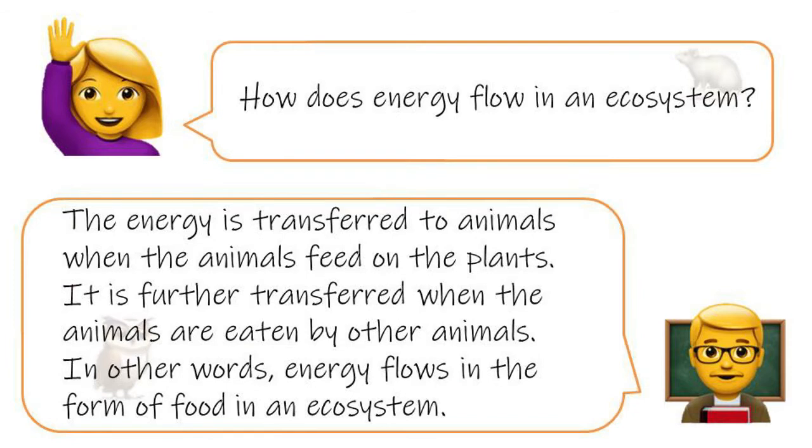The energy is transferred to animals when the animals feed on the plants. It is further transferred when the animals are eaten by other animals. In other words, energy flows in the form of food in an ecosystem.